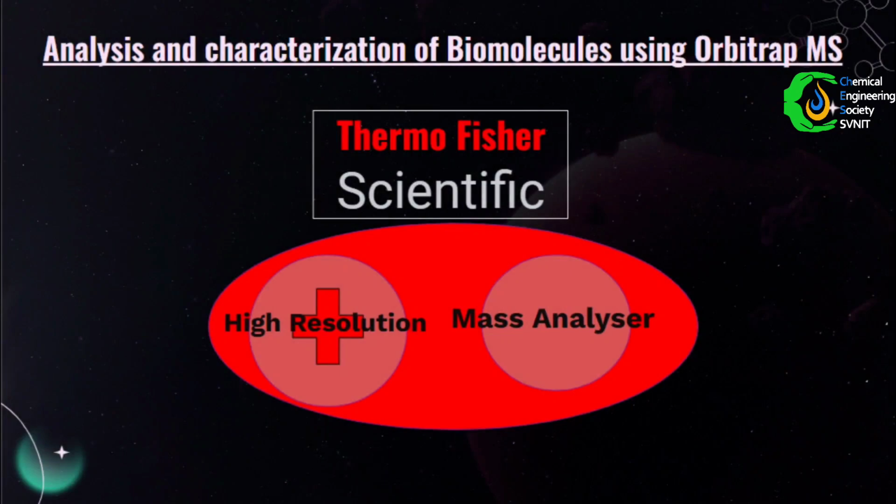Now let us see the overview of Orbitrap mass spectrometry in analysis and characterization of biomolecules. In protein and peptide analysis, the high resolution and mass accuracy of the Orbitrap analyzer enable accurate peptide identification by matching experimental mass spectra with theoretical spectra generated from protein sequence databases.